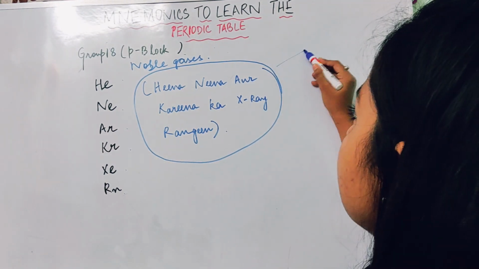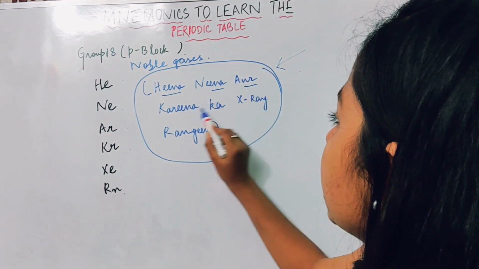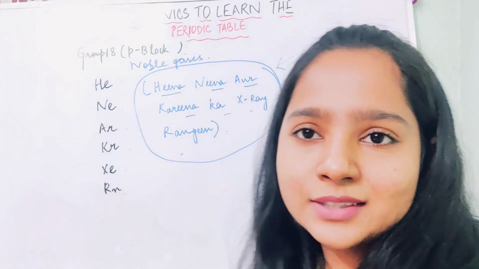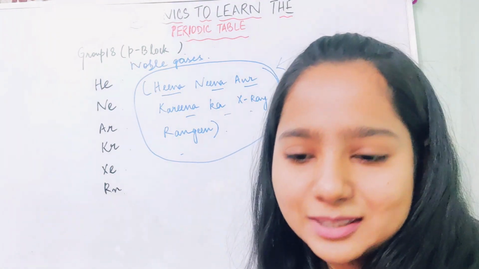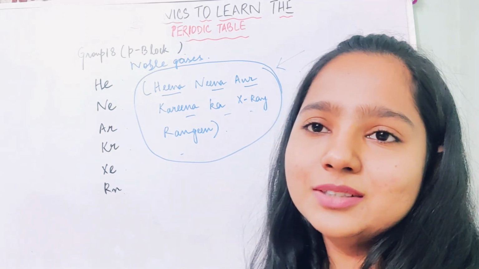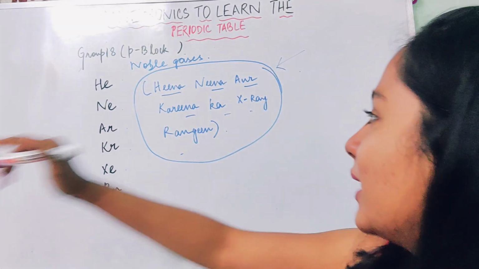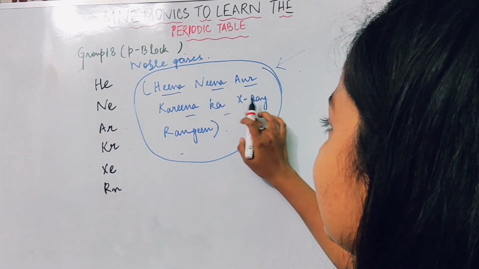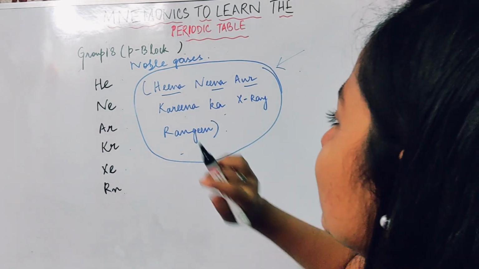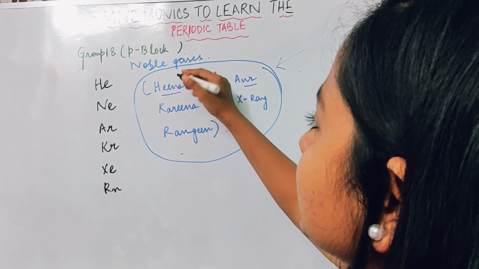Okay, the mnemonic we use here is "हीना नीना और करीना का एक्सरे रंगीन". Okay, so there are three weird types of girls whose names should go into the Guinness World Book of Records, because their X-ray comes out colored. Whenever their X-ray is taken, it comes out colored. This is also a lame mnemonic, still works.